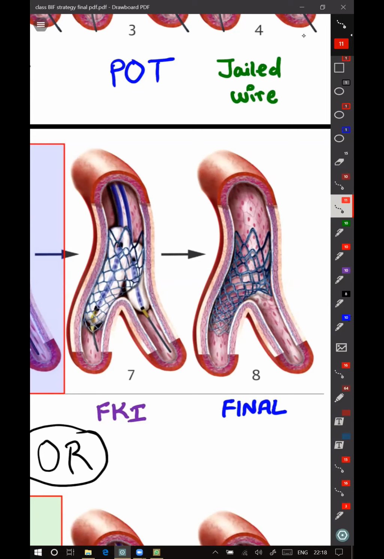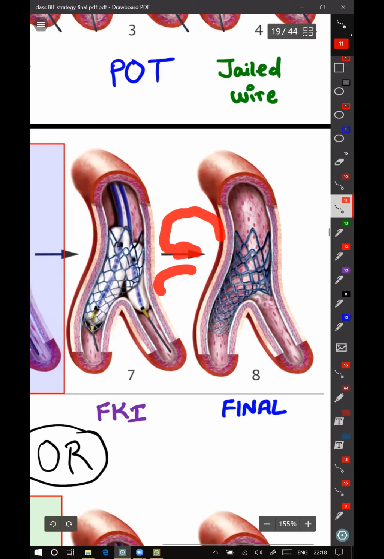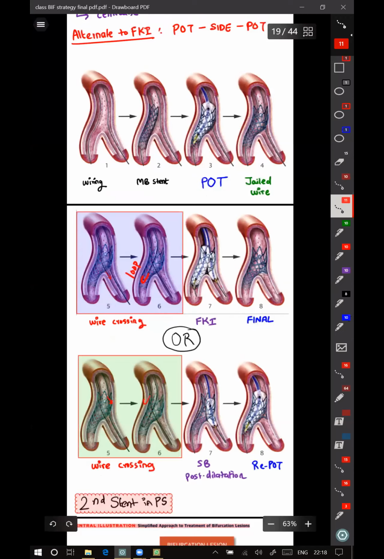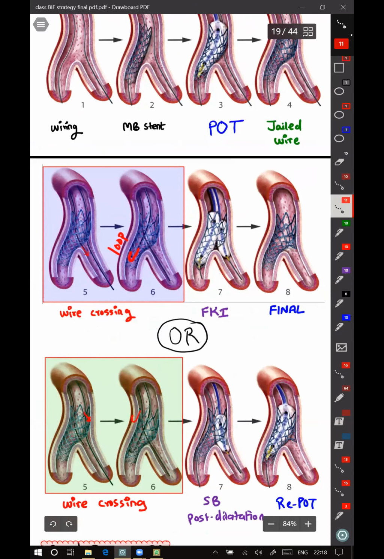Actually, by doing a kissing balloon, because you are using 2 balloons, the shape of the lumen which you get in the end won't be a circle. It will be a binocular-like shape. So to correct that, they recommend re-POT in the end.